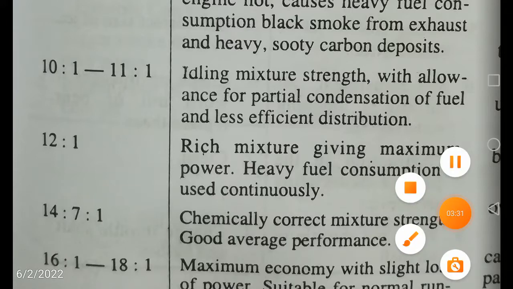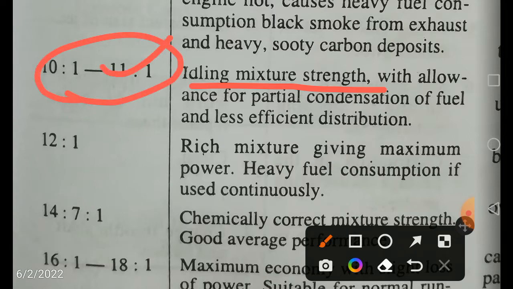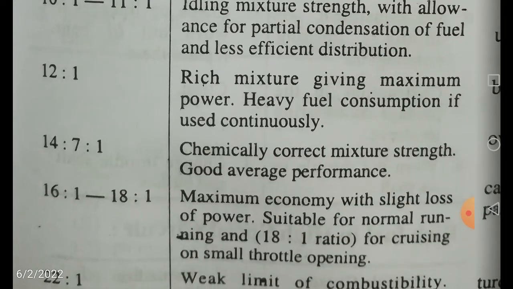Next, this is 10 to 11. The A by F ratio is 10:1 to 11:1. This is your idling mixture strength. When your vehicle is stationary and the engine is running without moving, the requirement is 10 to 11. Please remember this.